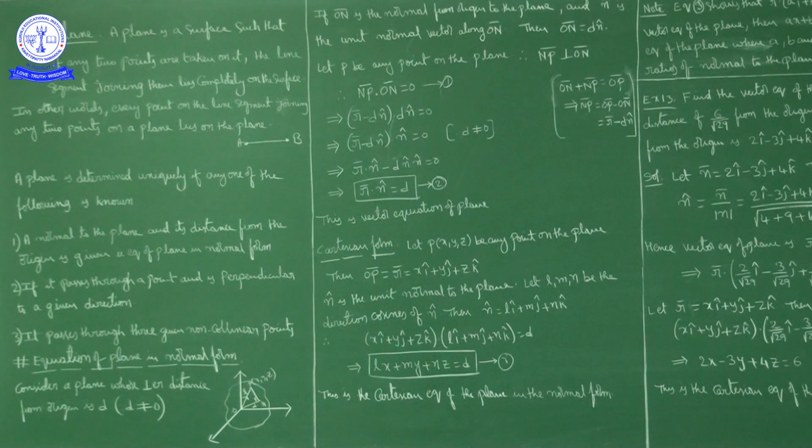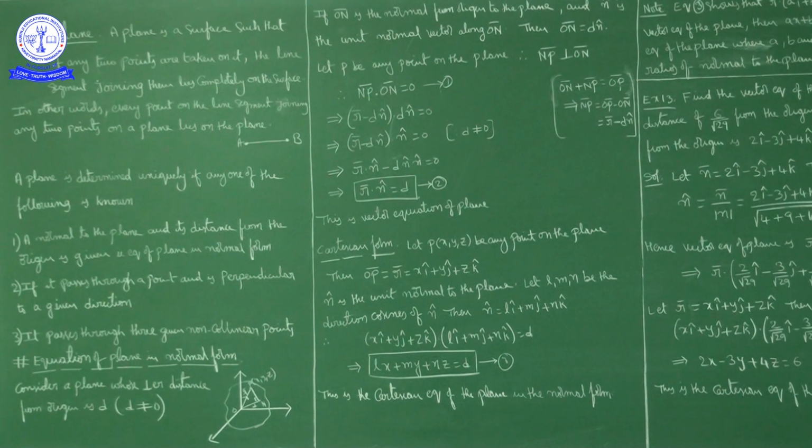Now here also we need 2 conditions. One thing is you have to know the normal to the plane. The direction of the plane is determined by its normal. Suppose this is the surface, and if you put a scale something like this outside, that is the normal to the plane. The direction of the plane is determined by its normal.